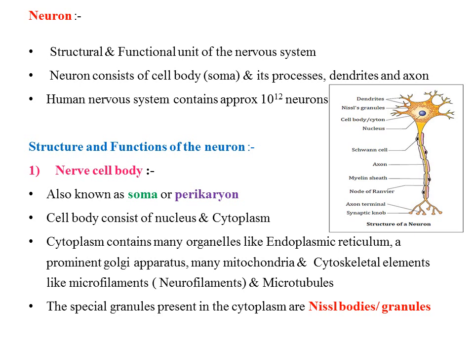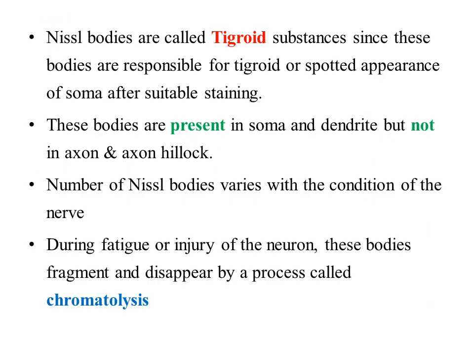Here you can see that in the cytoplasm there are special granules present called as Nissl body or Nissl granules. Nissl bodies are called tigroid substances since these bodies are responsible for tigroid or spotted appearance of cell body after suitable staining.